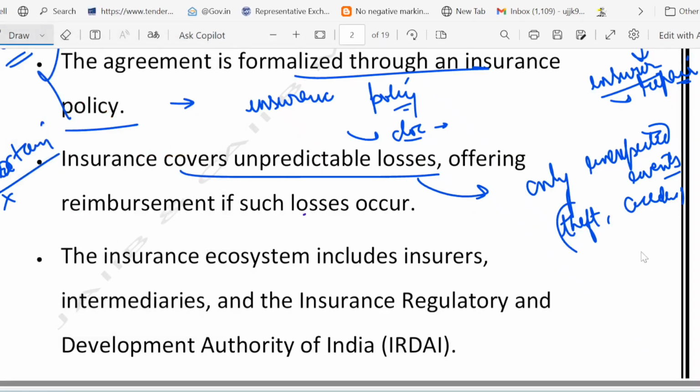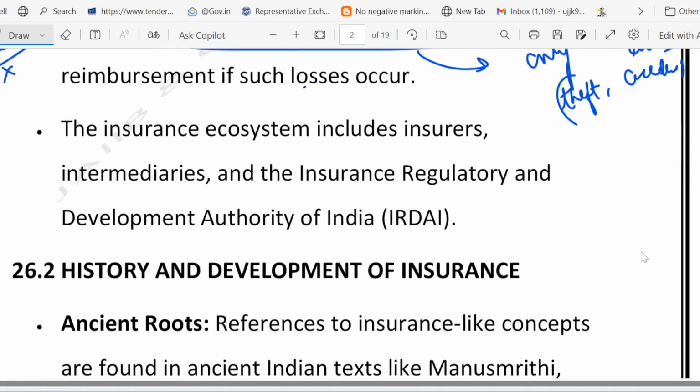Now, friends, for example, home insurance won't pay for a leaking pipe due to poor maintenance. Suppose maintenance is poor and because of that a pipe is leaking, home insurance will not pay for it. But it will cover damage from a sudden fire in the house. So it covers unpredictable loss. It does not cover certain and predictable loss. Obviously, if your pipe is leaking, there is a maintenance issue and that is a predictable thing, so insurance will not cover it. It only covers unpredictable loss, and if such loss occurs, it will offer reimbursement.